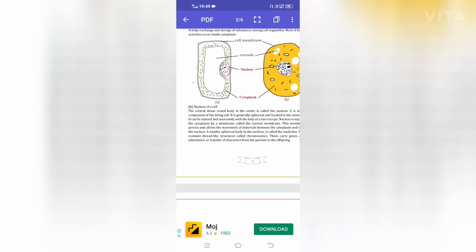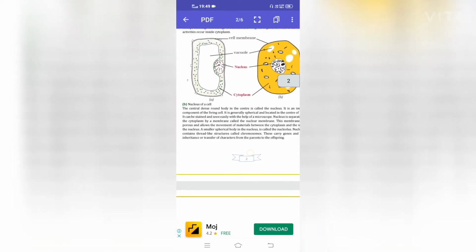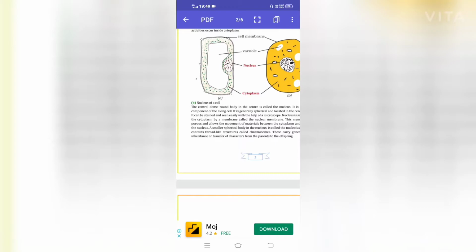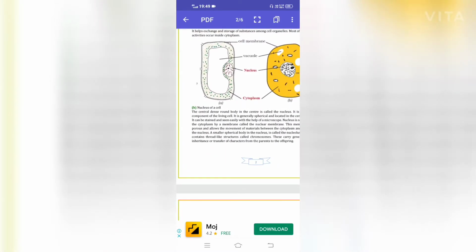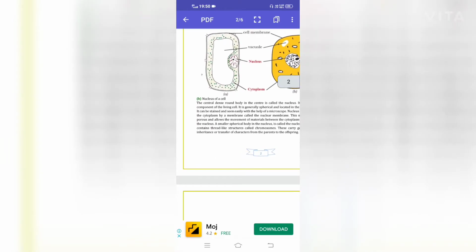It is generally spherical and located in the center of the cell. It can be stained and seen easily with the help of a microscope. The nucleus is separated from the cytoplasm by a membrane called the nuclear membrane. This membrane is also porous and allows the movement of materials between the cytoplasm and the inside of the nucleus.